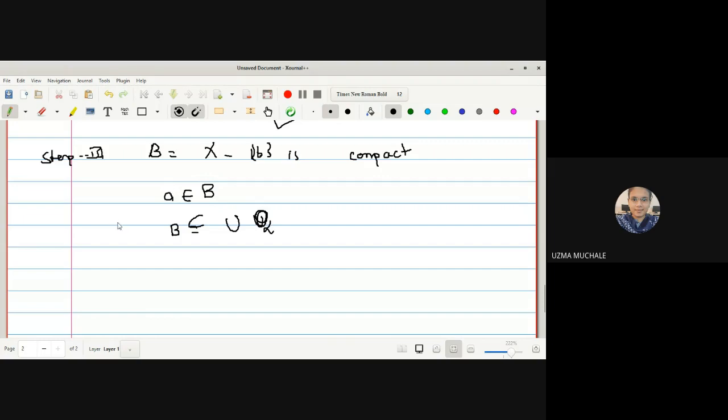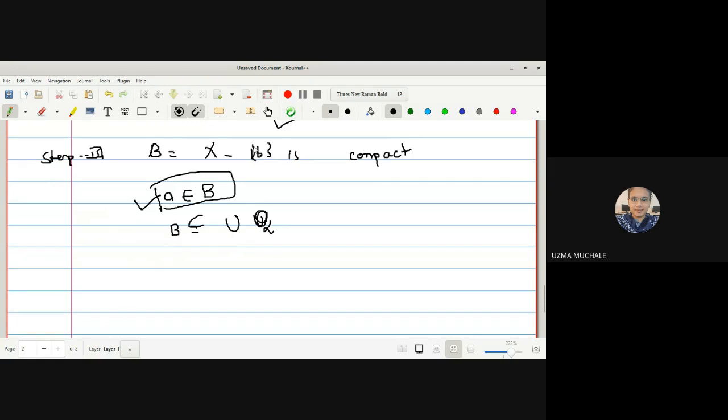And what is A? A is a member of B, which is an obvious consideration because B is constructed in such a way that X minus AB. From the whole universal set X, we only have to subtract B, eliminate B, and with the help of that we have constructed capital B. So A is an obvious member of B from the definition of capital B.